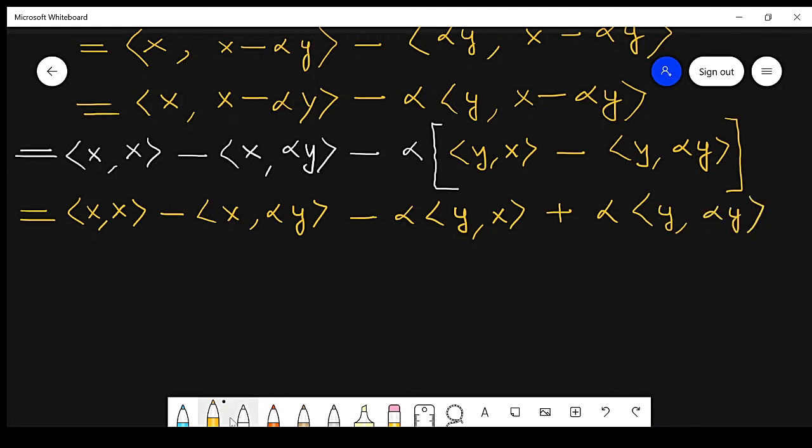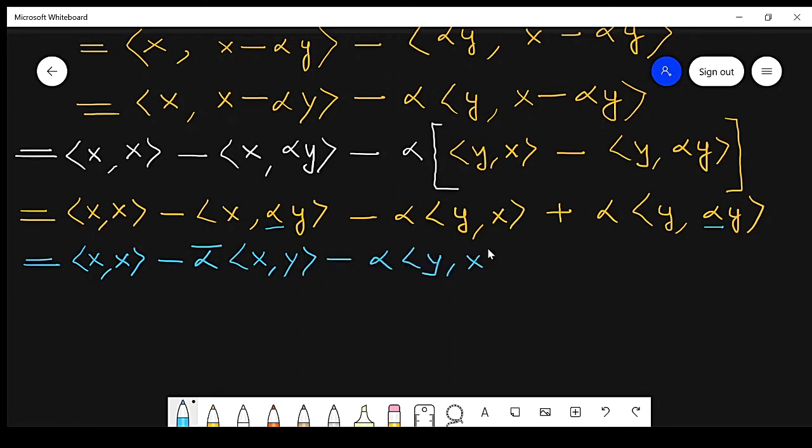Now we take these terms outside. So here x comma x minus alpha conjugate x comma y minus alpha y comma x plus alpha into alpha conjugate, which is alpha absolute value squared, into y comma y.